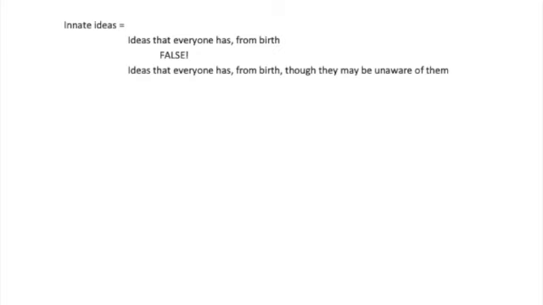In response to this objection, you might imagine a nativist altering the definition of innate ideas to say that innate ideas are ideas that everyone has from birth, even though they may be unaware of them. But now, Locke thinks that this definition of innate ideas is incoherent. For Locke, to have an idea is simply to be aware of something. Ideas simply are the objects of our awareness. So there couldn't be an idea of which we're unaware. An idea of which we're unaware would simply not be an idea of ours.